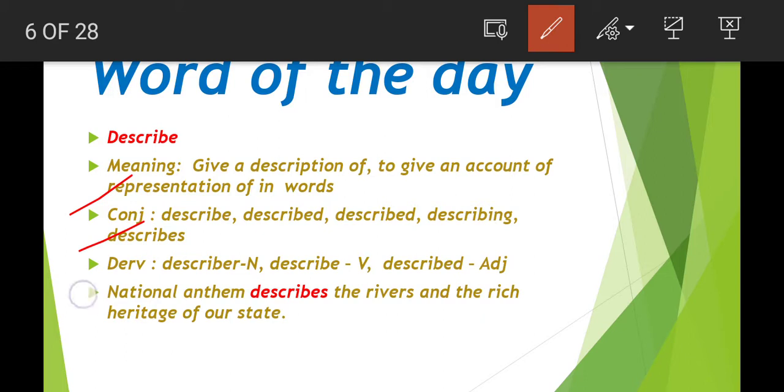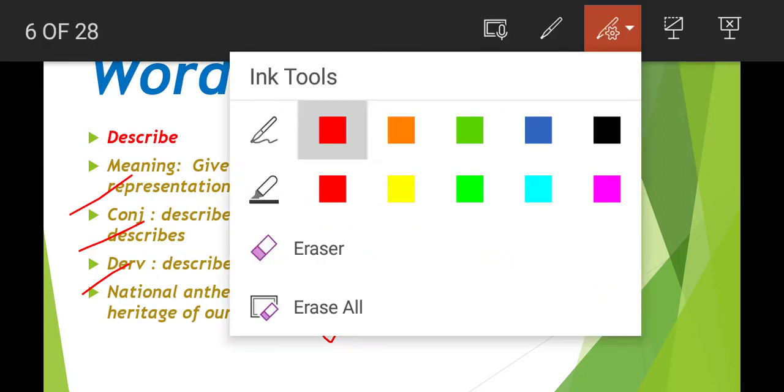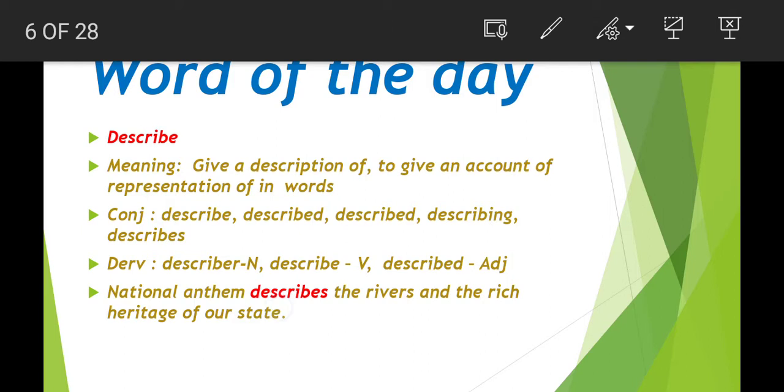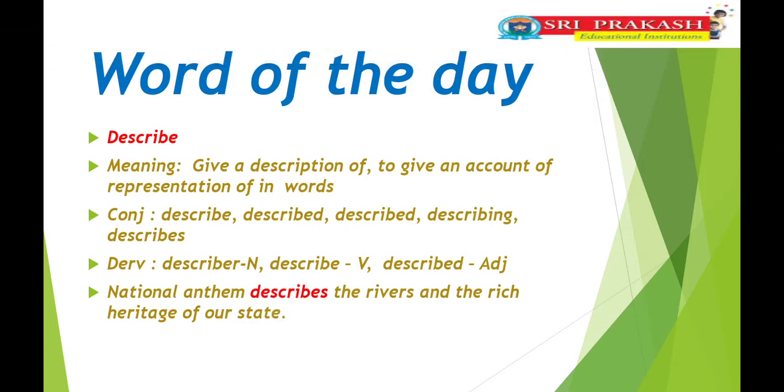Okay, first we see the usages, children. National anthem describes the rivers and the rich heritage of the state. Here describes is used as a verb, children. This is the verb form. Then we see the remaining examples.